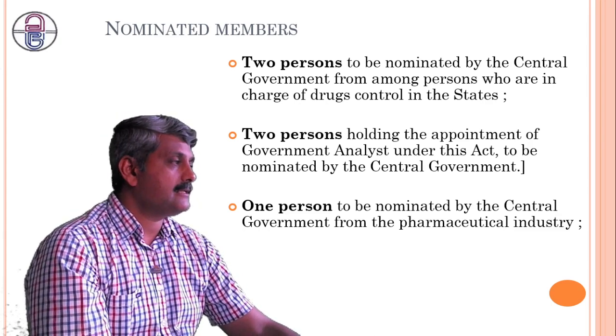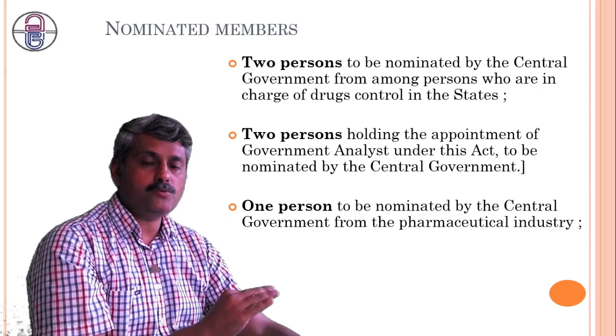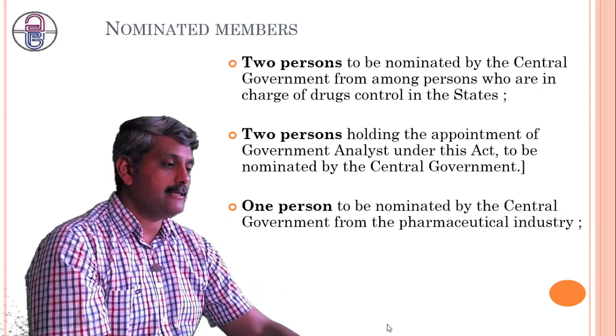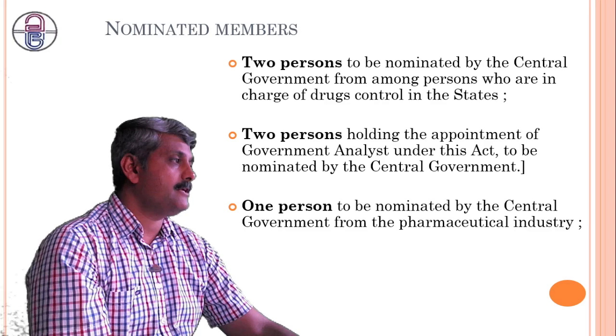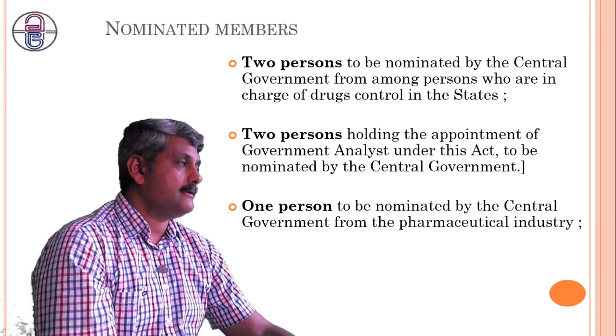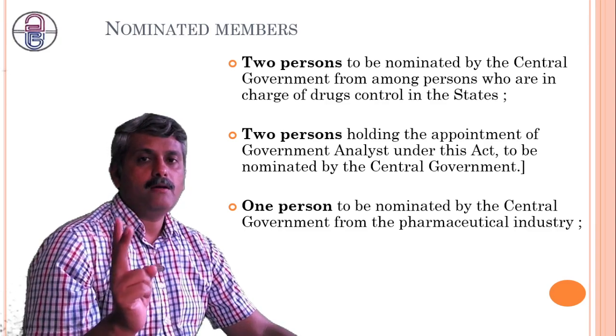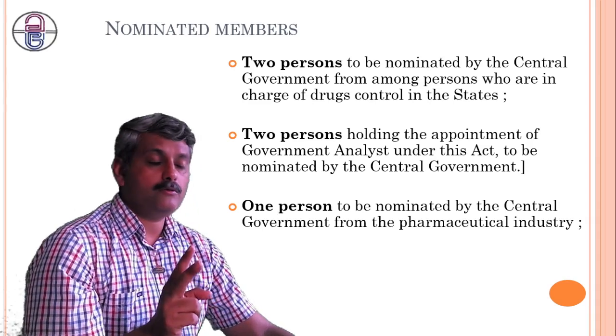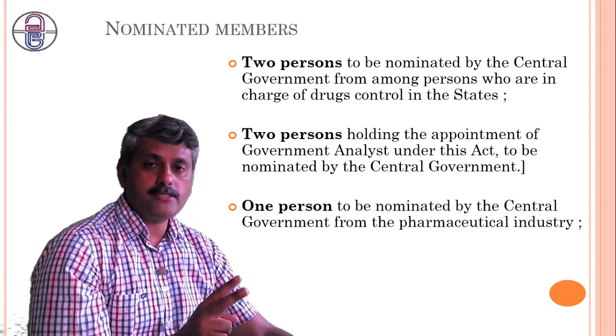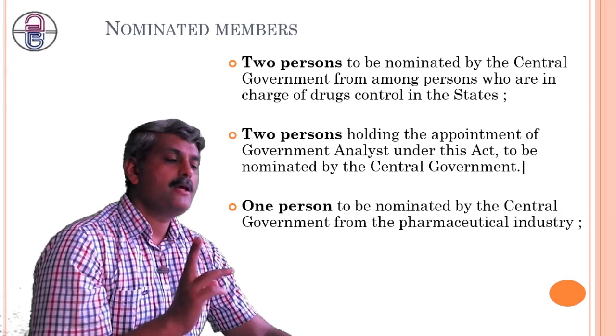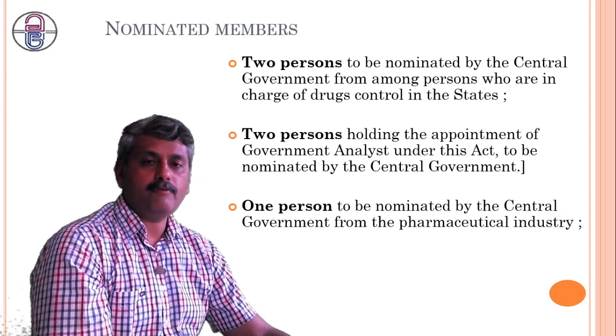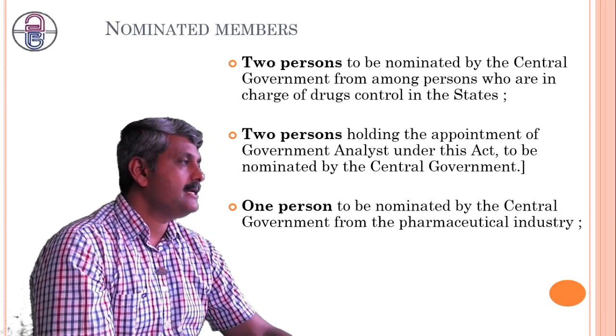So these are the specific persons nominated by the central government, right? Two persons in charge of drug control from a state, two persons from the government analysts, and one person from the pharmaceutical industry.